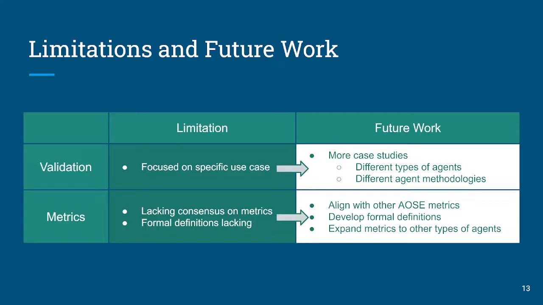And so I think something that would benefit the engineering multi-agent systems community, especially in BDI, is to look at the agent-oriented software engineering metrics and look at developing formal definitions for these types of metrics, and perhaps expand the metrics, at least the way that I use them, to other types of agents, and perhaps challenge the way that we've used those metrics, to see if that holds out for other types of agent behaviors.